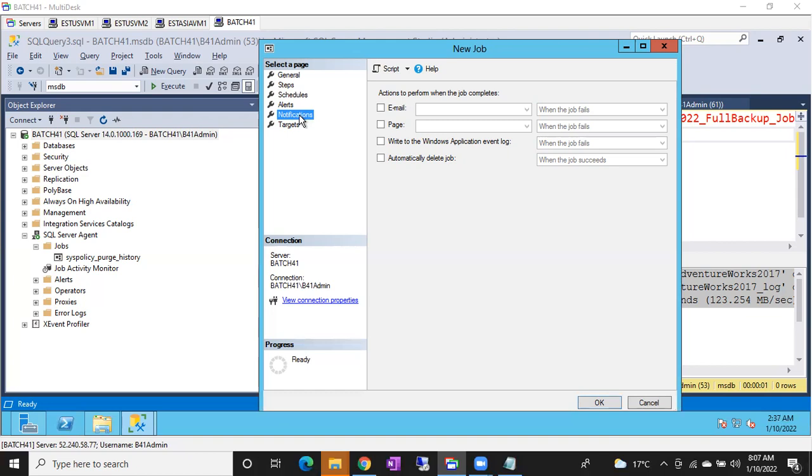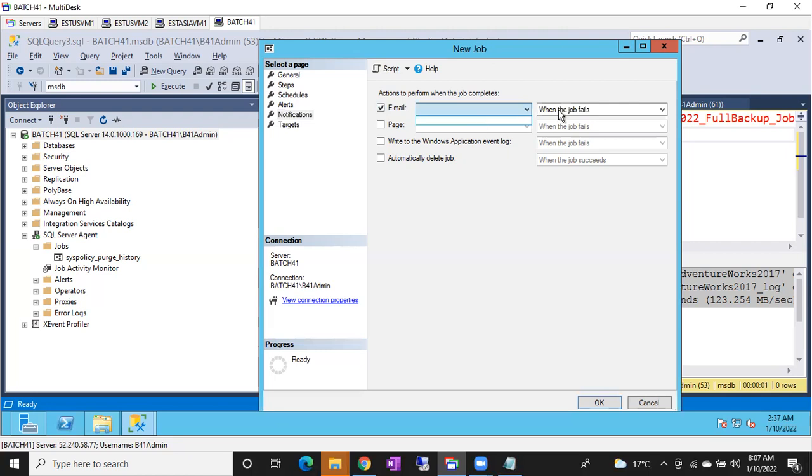So what option do we have? In case it fails, we have to take care of it, but we cannot monitor every minute. We cannot log into each server. We cannot check the history of each job. Then what is the option? You can go for notifications. You can choose the email option. Once you choose the email option, it will ask for an operator. Here you have to choose an operator. I'll show you how to create an operator.